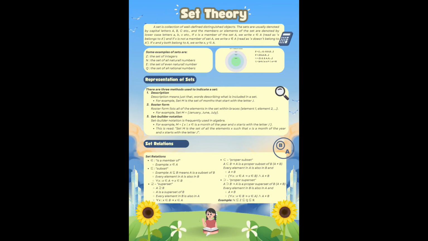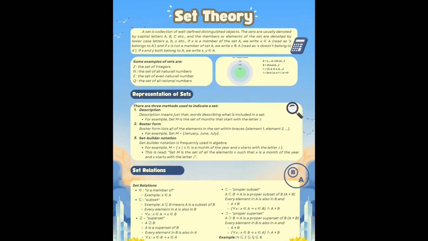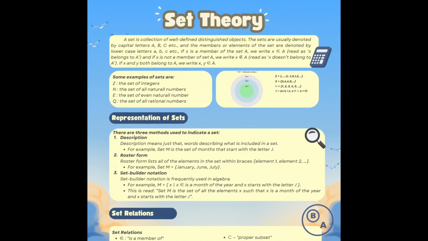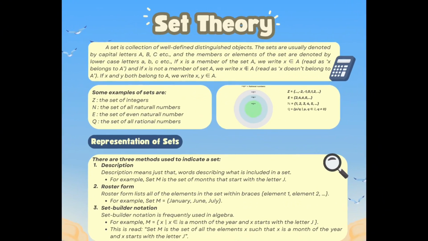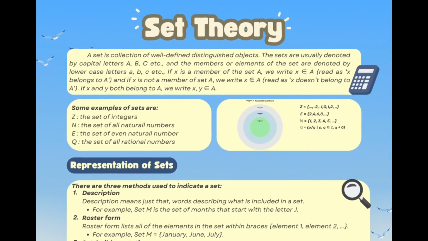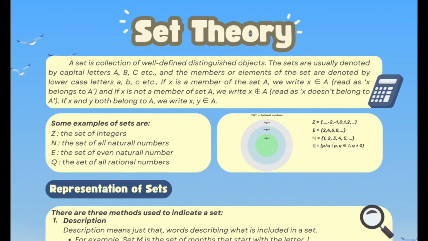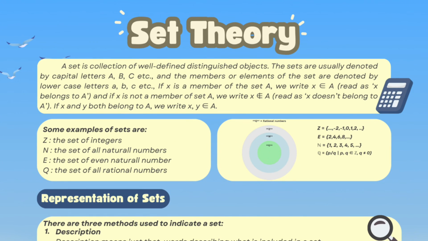First of all, let us begin by discussing the concept of a set itself. So, what is a set? A set is a collection of well-defined and distinguished objects. Sets are usually written with capital letters such as A, B, or C. The members or elements are written in lowercase, like a, b, or c.